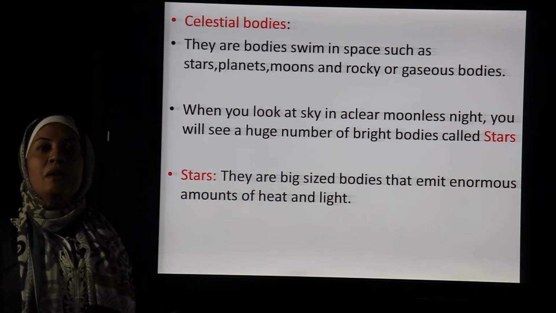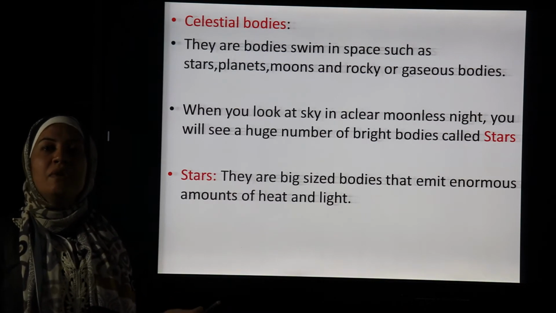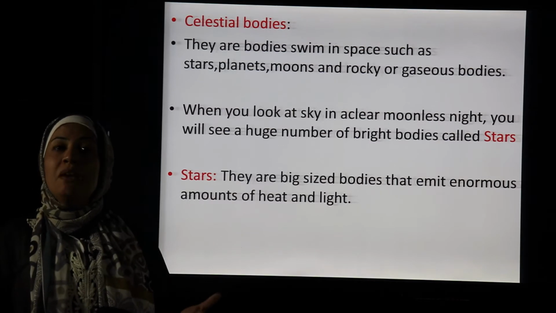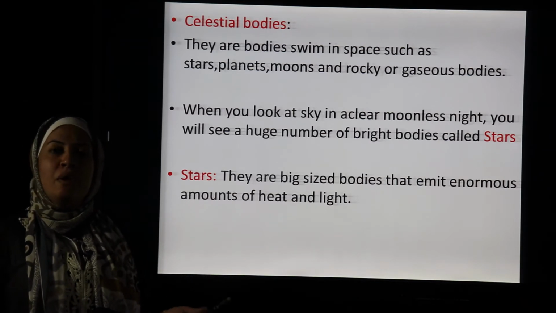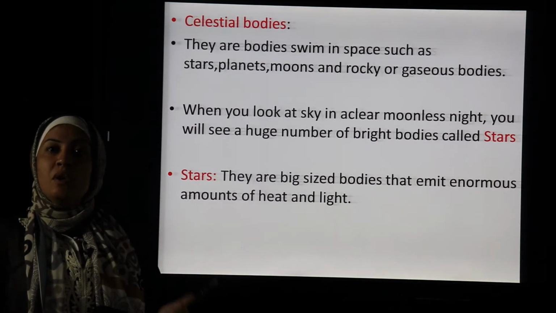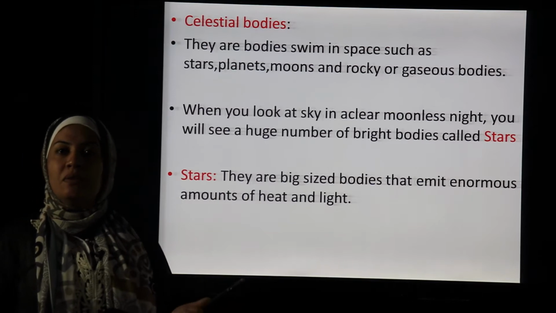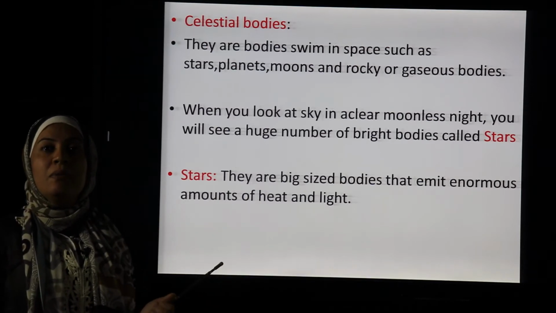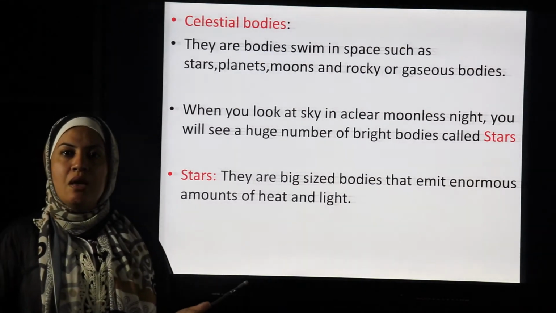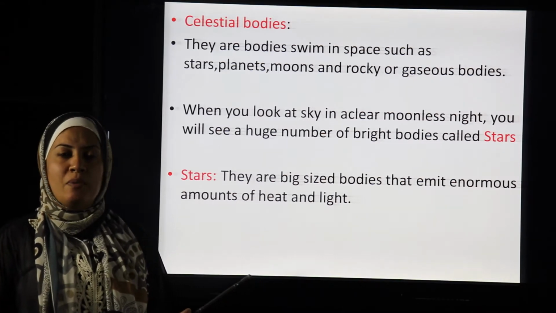Stars are shiny bodies that appear in the sky and have different sizes, large and small. They appear small because they are very far from us. The biggest star that we see, which is very big to us, is the sun. The sun is a star, but it appears big because it is very near to us. Other stars appear small because they are very far from us.